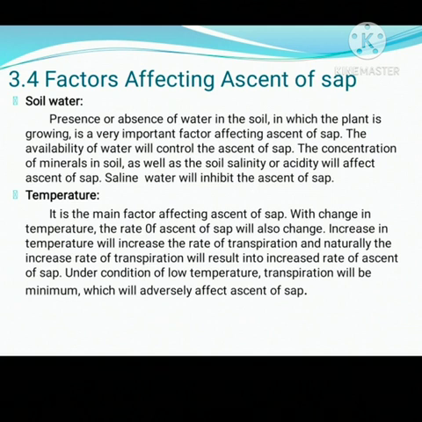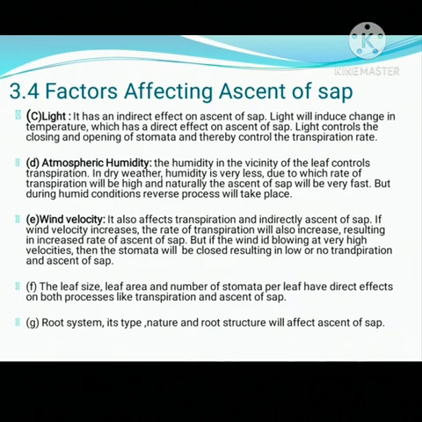Increase in temperature will increase the rate of transpiration, and naturally the increasing rate of transpiration will result in increased rate of ascent of sap. Under conditions of low temperature, the transpiration will be minimum or less, which will adversely affect ascent of sap, or the rate of ascent of sap will be low or minimum.